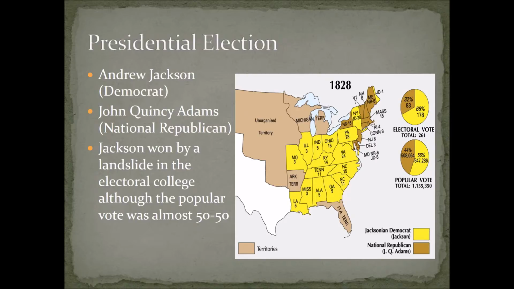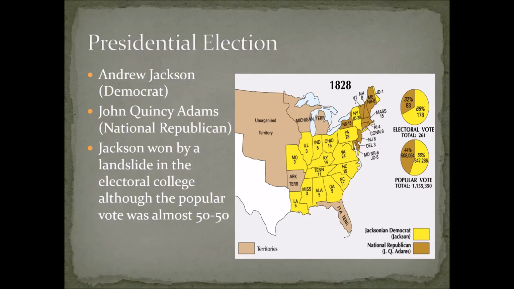During the presidential election of 1828, Andrew Jackson finally decided to run for president. His party was the Democrats, which is technically today's Republicans because they are conservative. They believed in the states' rights of having their own money, making their own banks, and making their own roads. His opponent was John Quincy Adams, who was a national Republican. That is technically today's Democrats. They were more about the national government funding the roads, the banks, and having a nationwide currency.